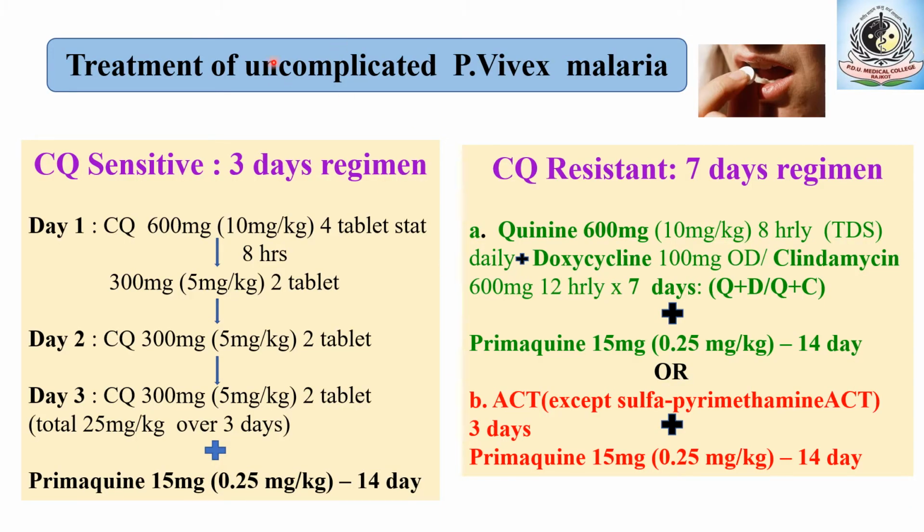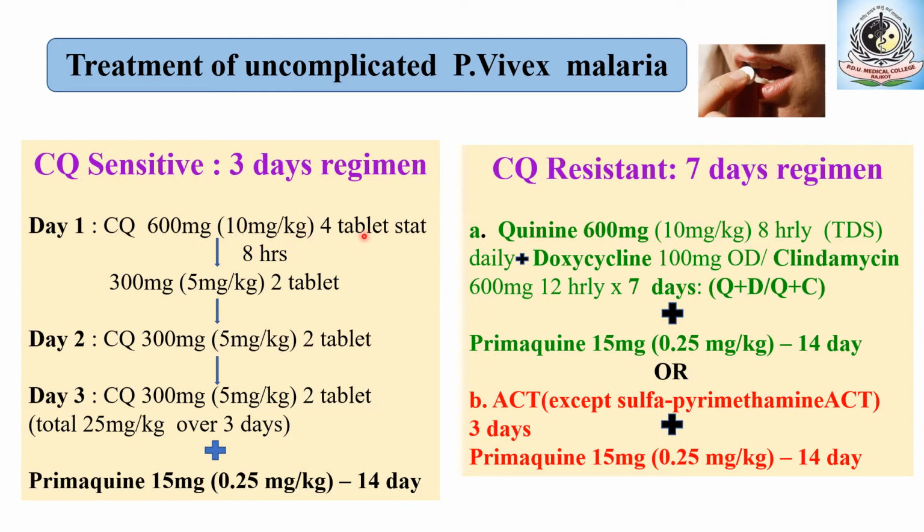First we discuss P. vivax malaria treatment, that is uncomplicated cases. Uncomplicated P. vivax may be chloroquine sensitive or chloroquine resistant. In the case of chloroquine sensitive, obviously the drug of choice is chloroquine itself and a 3-day regimen is required. On day 1, chloroquine should be given 600 milligram, that is 4 tablets, or 10 milligram per kilogram on a weight basis.